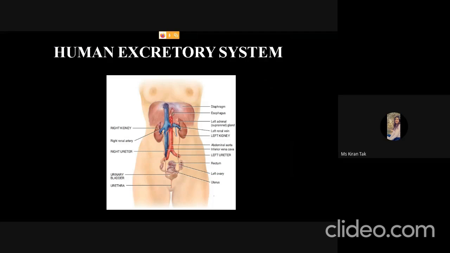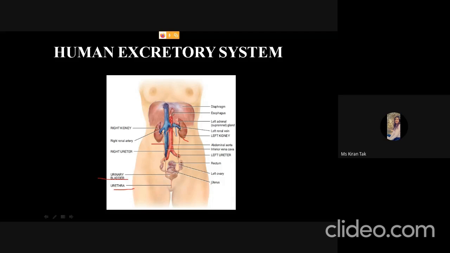Now we will discuss the human excretory system. The human excretory system contains a pair of kidneys, a pair of ureters, then the urinary bladder, and urethra.